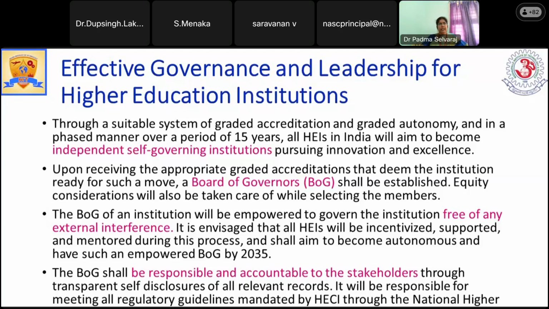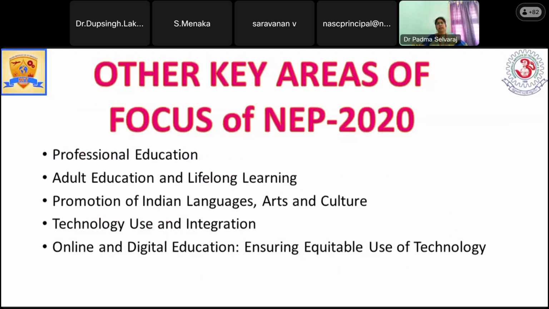So it depends upon how the institution works, what their stakeholders' feedback is, and how the performance level is. Based on the accreditation committee, they will be forming this execution method. So this is about higher education, how we can be moving to the next level. What are the other things that we are going to follow?